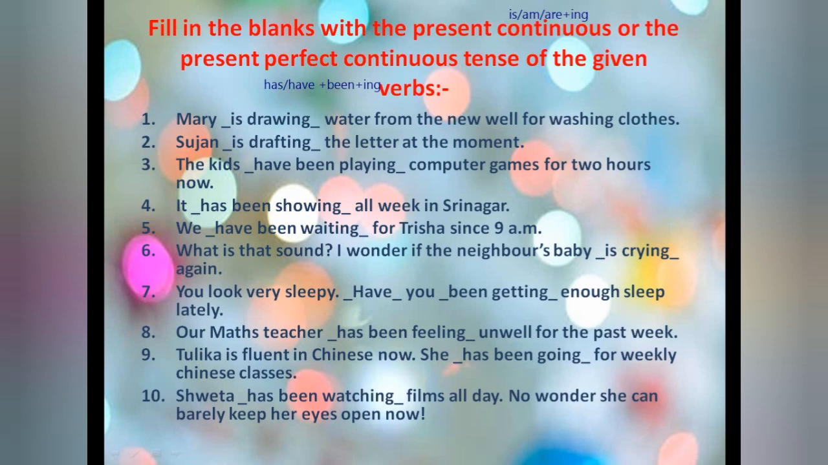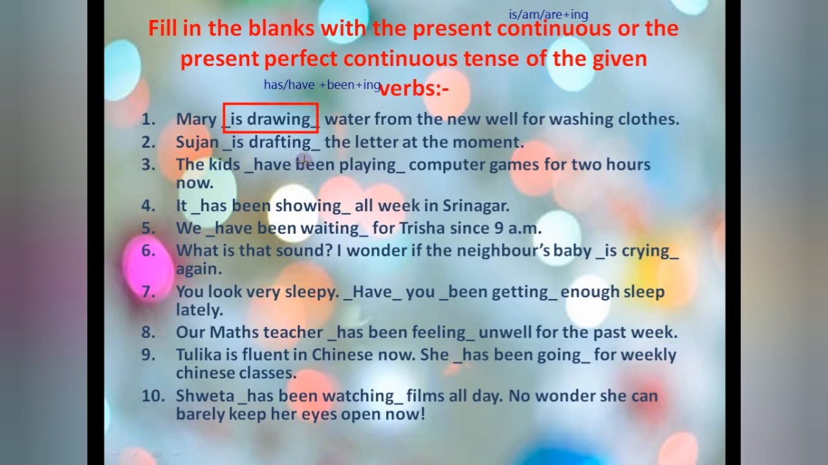Now see, you will understand by these examples. Mary dash water from the new well for washing clothes. So only one work she is doing. So Mary is drawing water, means she is pouring water from the new well for washing clothes. So nothing is given for the relation from the past. Okay, that's why we have used here present continuous tense.